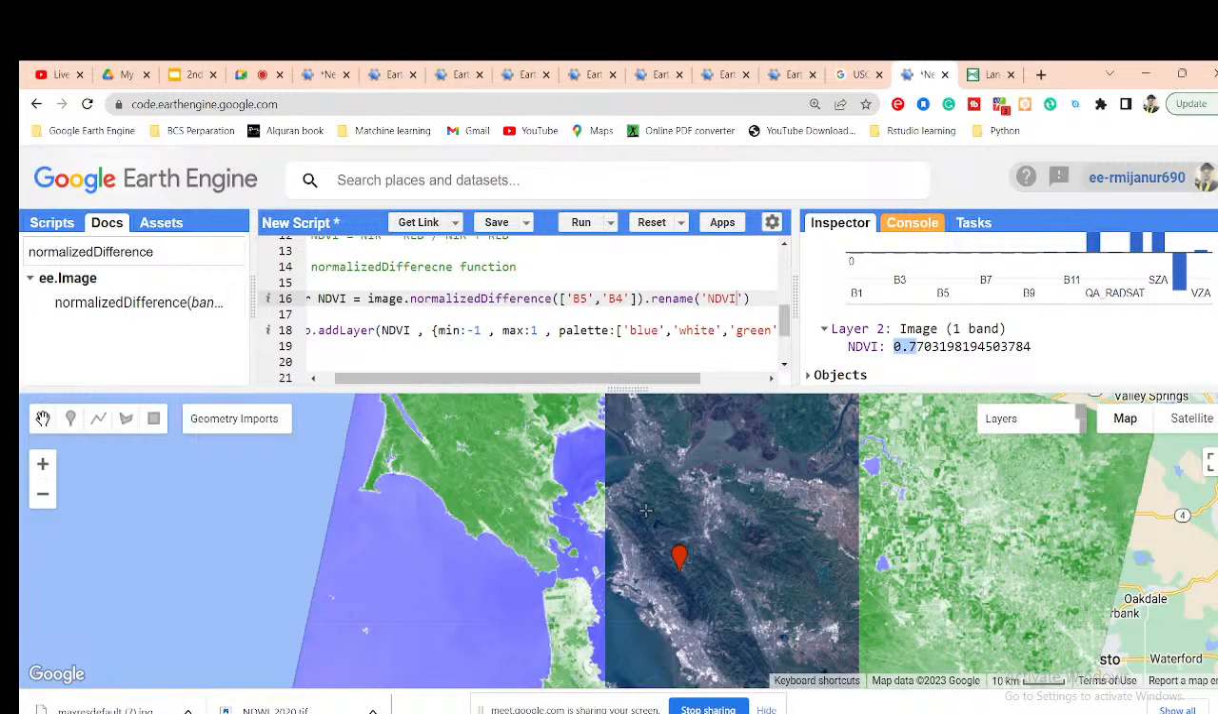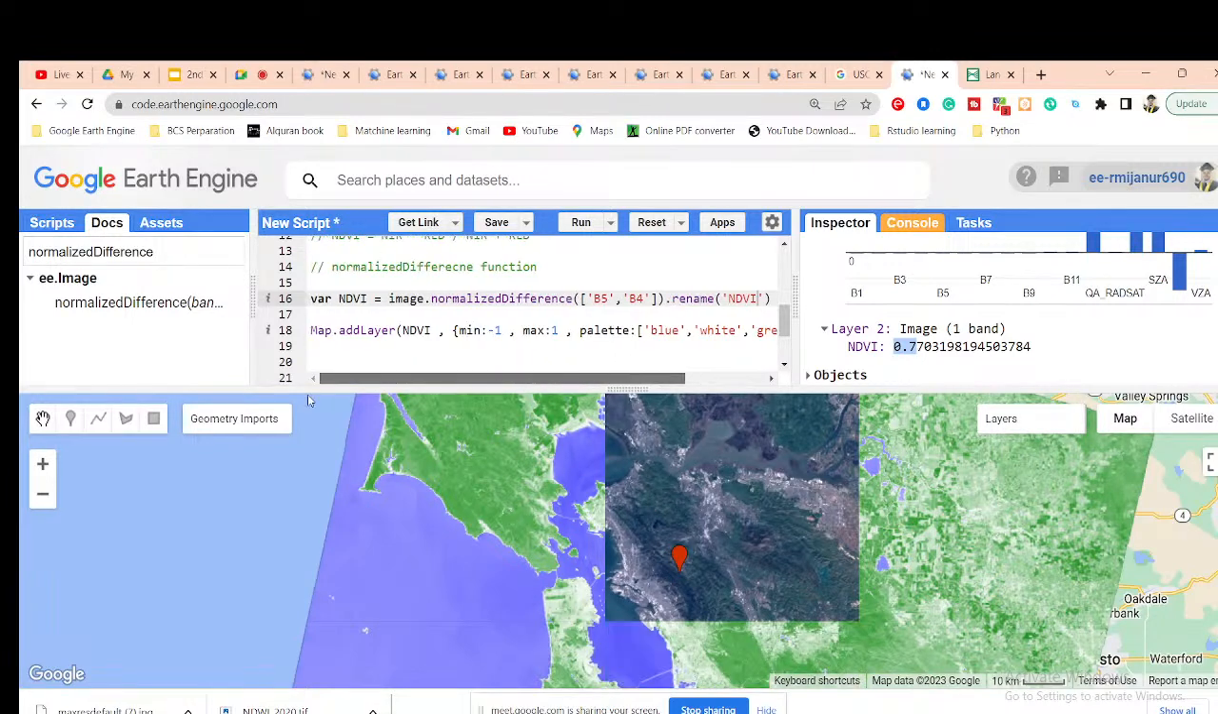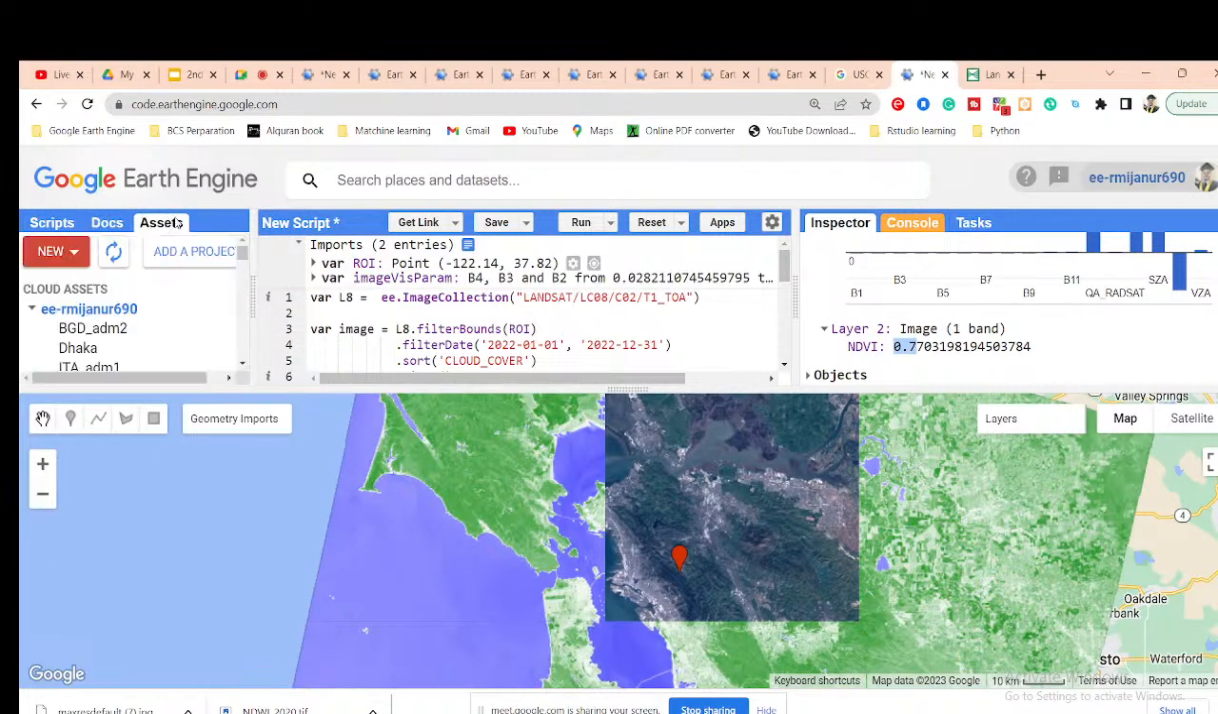Okay, so this is the process for this vegetation. I can simply take this. If you want, you can also use the specific boundary, suppose you need the results. Okay, so I simply need the result for Dhaka city.